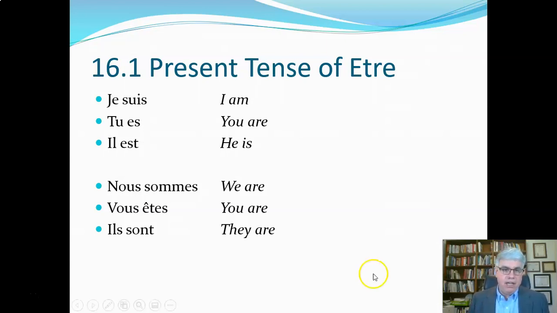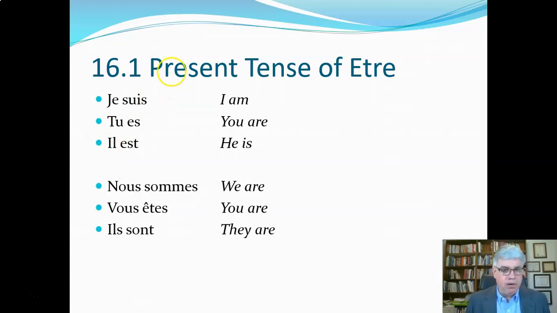So we're going to look at it conjugated in the standard 6 forms, the first, second, third person of the singular, and the first, second, third person of the plural. And we have je suis, which is I am, tu es, you are, and il est, he is. Now the je suis, we can translate I am or I am being. That's not too common. Tu es, you are, or you are being. Il est, he is, or he is being.